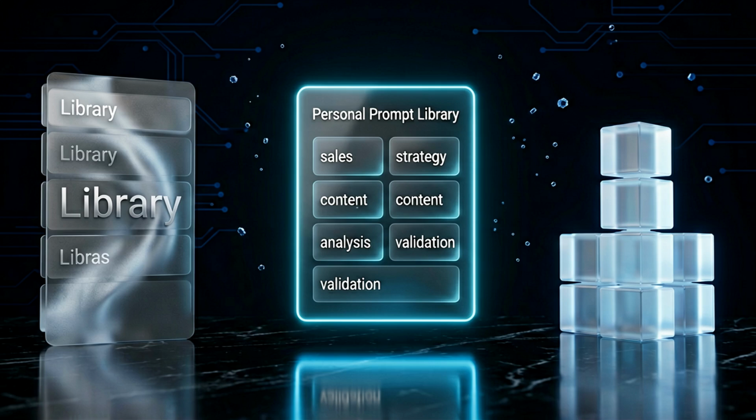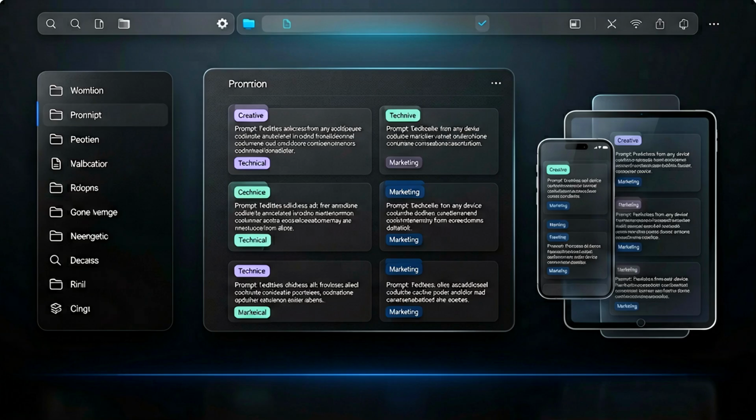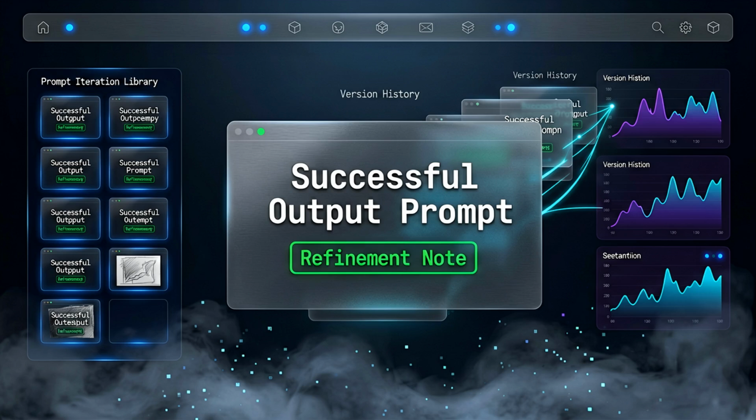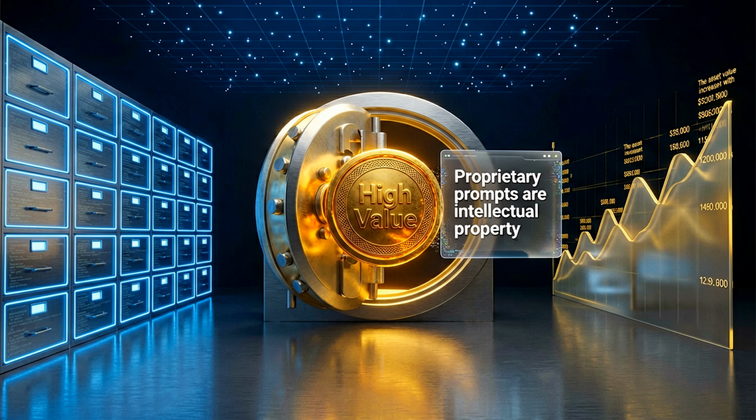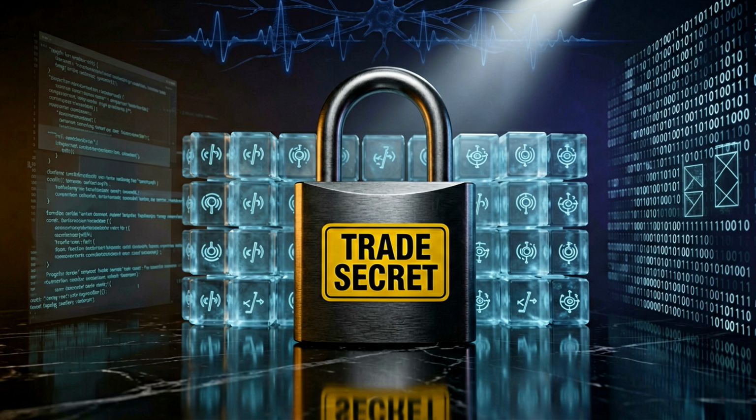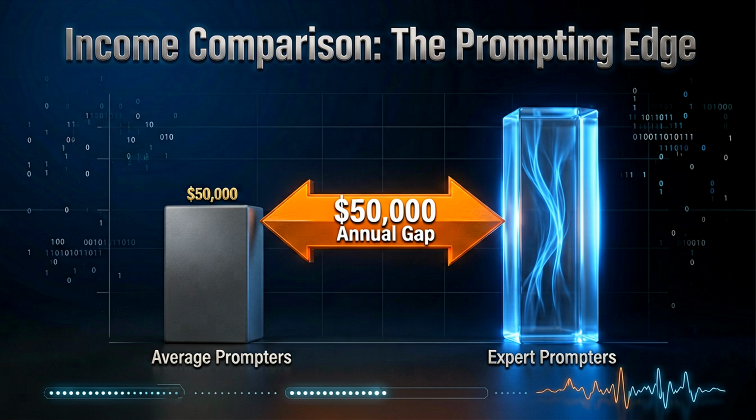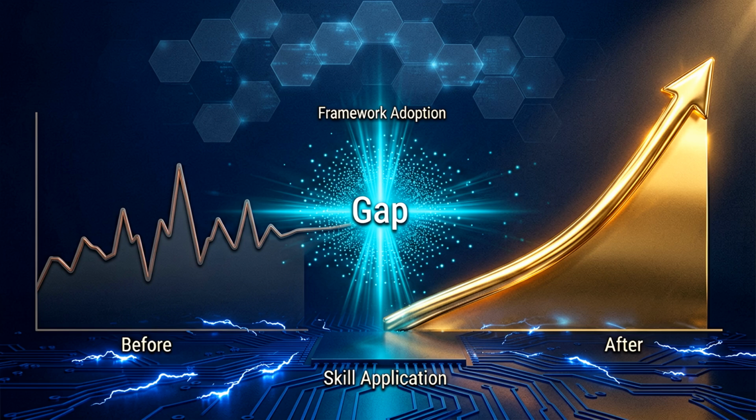Now build your personal prompt library. Store your best prompts in Notion or a simple text file. Refine them each time you get a great output. Copy what worked. Your prompt library becomes one of your most valuable business assets. Top earners guard their best prompts like trade secrets. The gap between a good and great prompter is about $50,000 a year. That gap closes the moment you apply these frameworks.